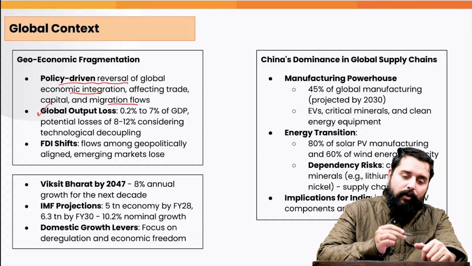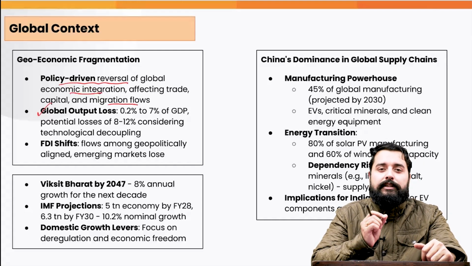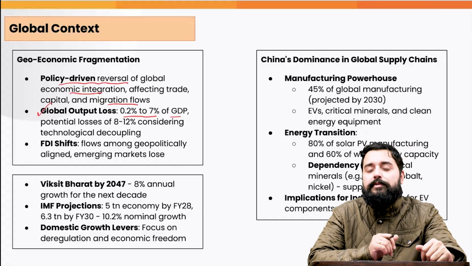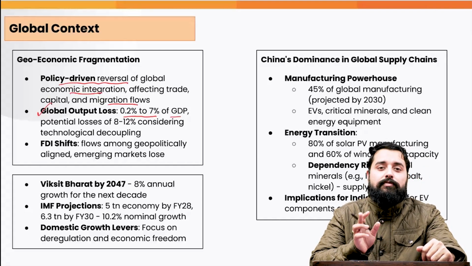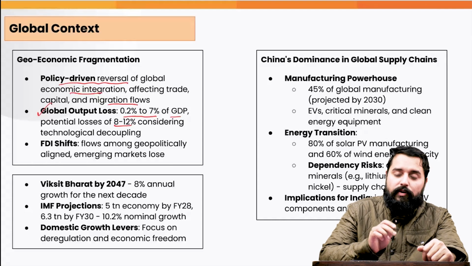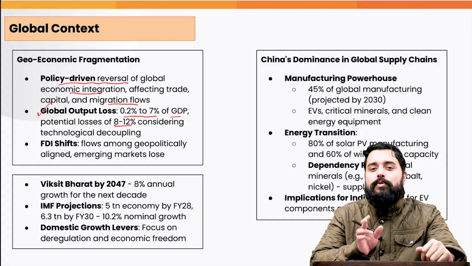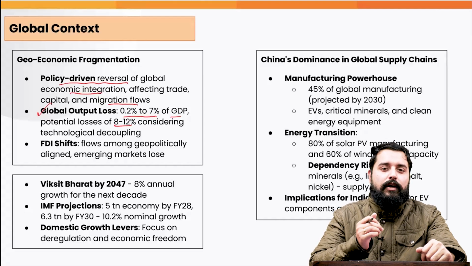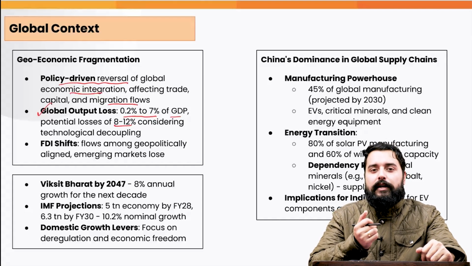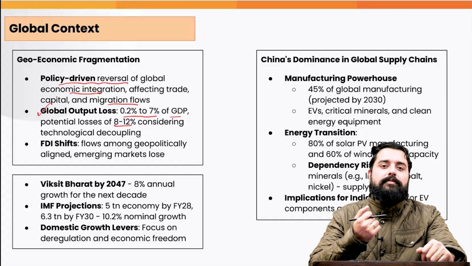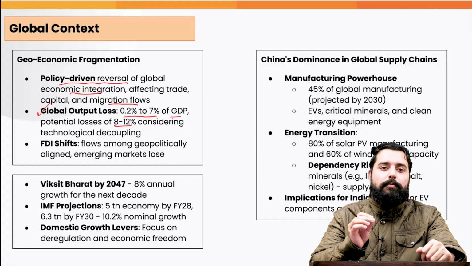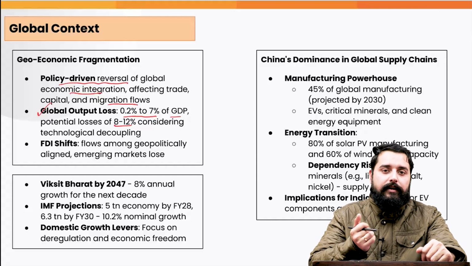Now, this will lead to a loss in the global GDP. The global GDP will suffer a loss of about 0.2% to 0.7% as per the survey. And the potential losses will be even higher at about 8 to 12% if the technological decoupling is also considered. The technological decoupling essentially means that the countries who have access to advanced technologies, better research, are not willing to share the technology with the other countries who will be working inefficiently. This will lead to the loss of global GDP. For example, USA imposing export controls on the chips export to China.